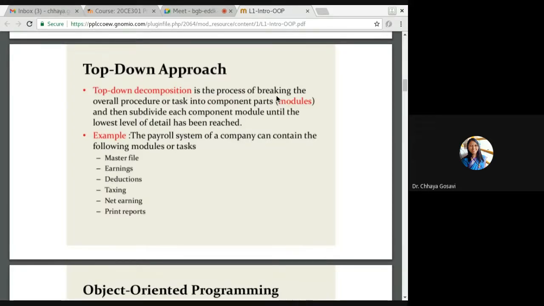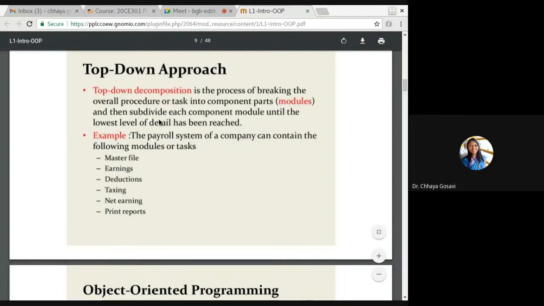Then we divide that black box into small parts. So take input, do some process, give output. Then we open that black box and define small modules. All these modules are functions. So we start from scratch and we reach till the end. That is the top-down approach. And then we subdivide each component module until the lowest level of detail has been reached.